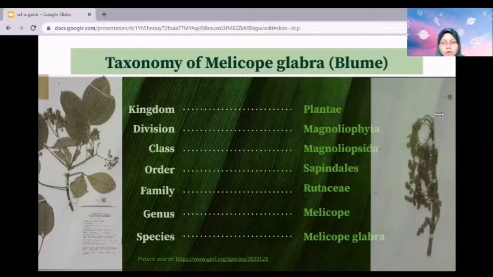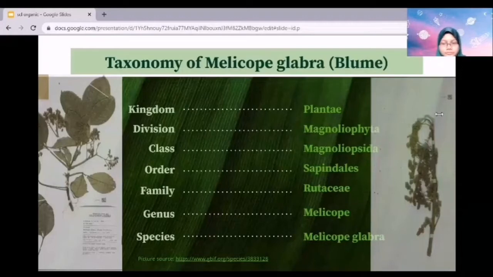are white, yellow, purple, pink, or red in color. There are approximately 160 genera in the Rutaceae family, including Melicope. Plants in the genus Melicope have simple or trifoliate leaves arranged in opposite pairs or sometimes whorls. The flowers are arranged in panicles with 4 sepals, 4 petals, 4 or 8 stamens, and are usually bisexual. There are 4 or 5 carpels fused at the base with a fused style, and their stigma is similar to the tip of the style. The fruit is composed of up to 4 follicles fused at the base, each with 1